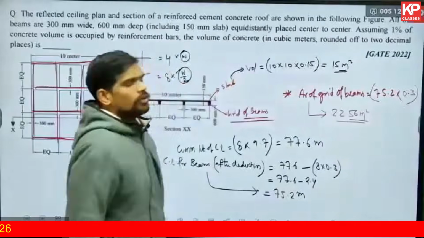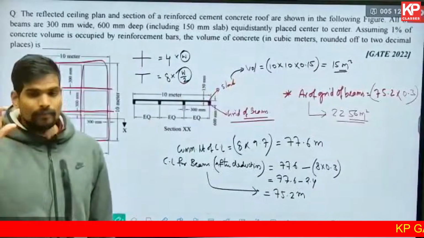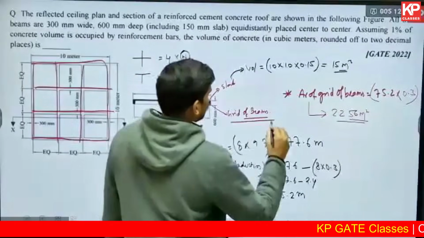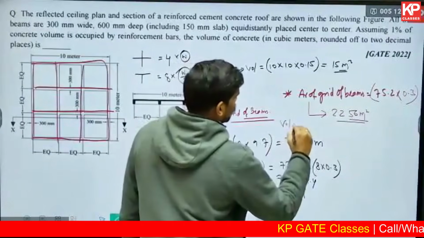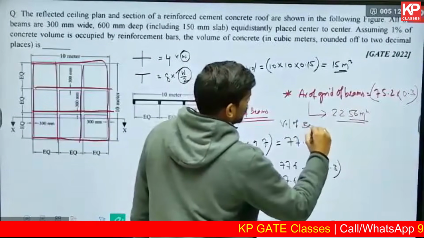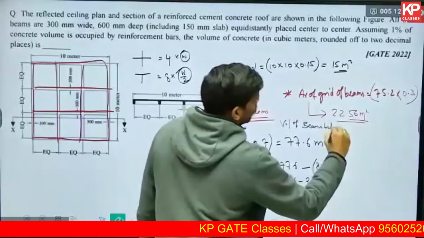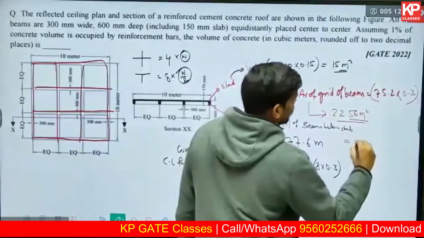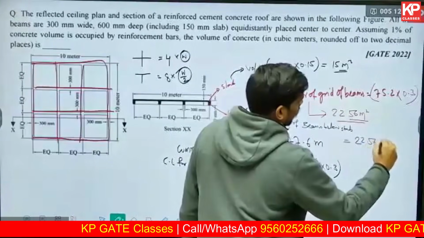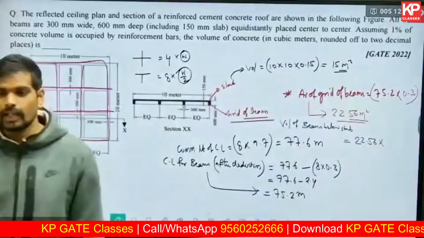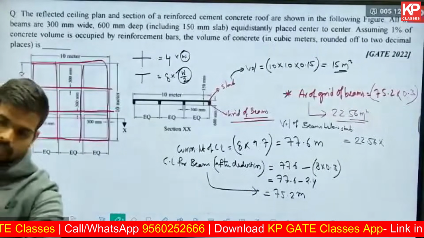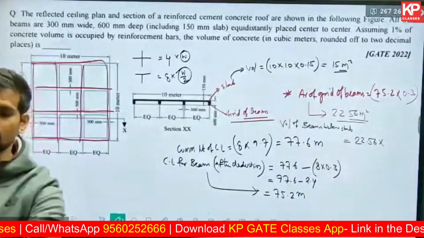Once you get the area, you can multiply it with the thickness of the beam to get the volume. So what will be the volume of the beam? Volume of all the beams below the slab, not including the slab part, will be this area 22.56 multiplied by the depth. Can anyone tell me what depth will I take? Will I take 15 centimeter, 30 centimeter, 60 centimeter or 45 centimeter?